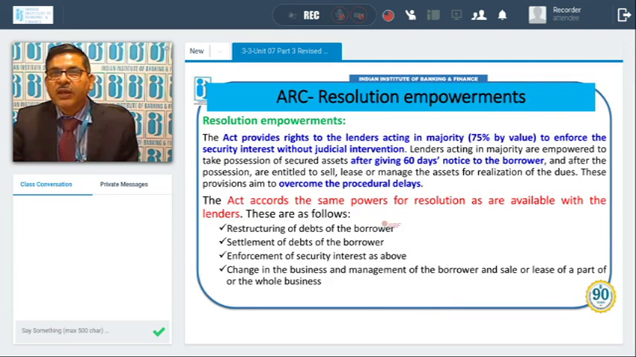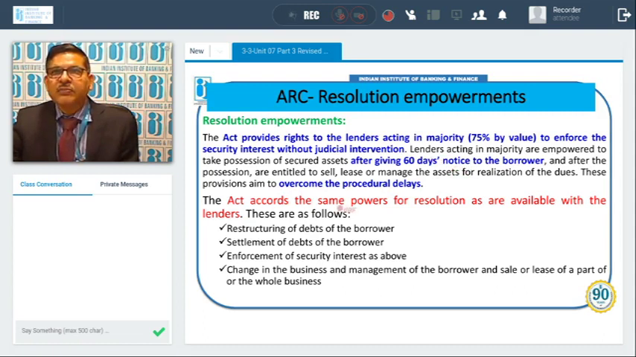Now, resolution empowerment. The Act provides the right to lenders acting in majority, 75% by value. Okay, so 75% of the lenders will be agreeable, to enforce the security interest without judicial intervention. Lenders acting in majority are empowered to take possession of secured assets after giving 60 days notice to the borrower, and after possession are entitled to sell, lease or manage the asset for realization of the dues. These provisions aim to overcome procedural delay.